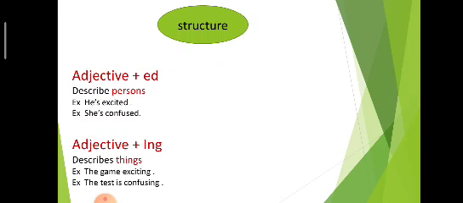For example, he is excited. She is confused. But the adjective plus ing describes things. So we can say the game is exciting. The test is confusing. Here are more examples.